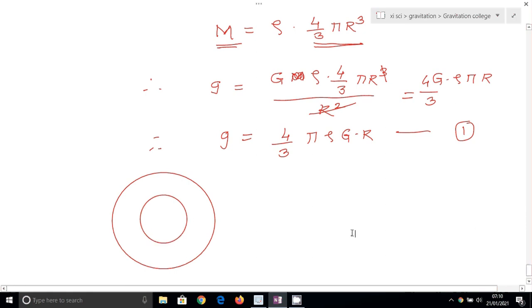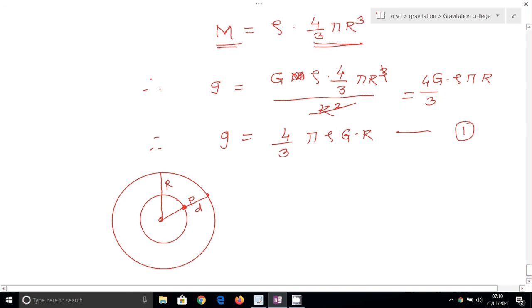Here this is the body which is at the surface of the earth. Suppose this one is the center of earth, this is the surface of earth, then from center to surface this is the radius capital R. Now we consider that the body is at point P, and this point P is at depth d below the earth surface.